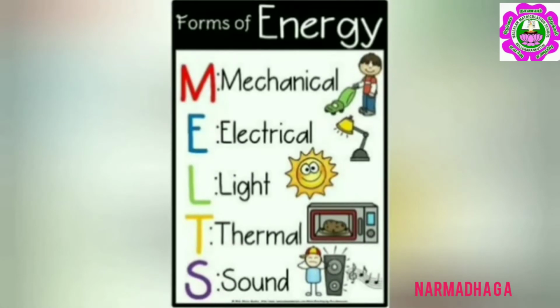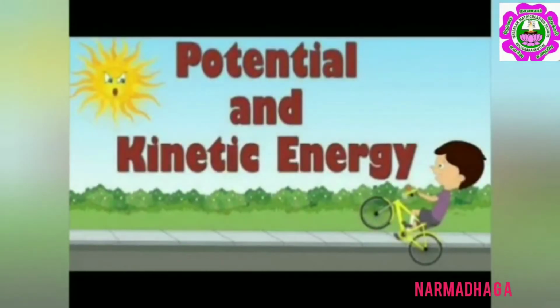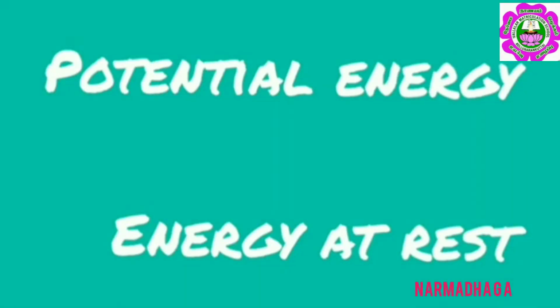We saw there are different forms of energy like mechanical energy, electrical energy, light energy, thermal energy, sound energy, and so on. Let us start with mechanical energy, which is classified into two types: potential energy and kinetic energy. Potential energy is the energy possessed by an object which is at rest.